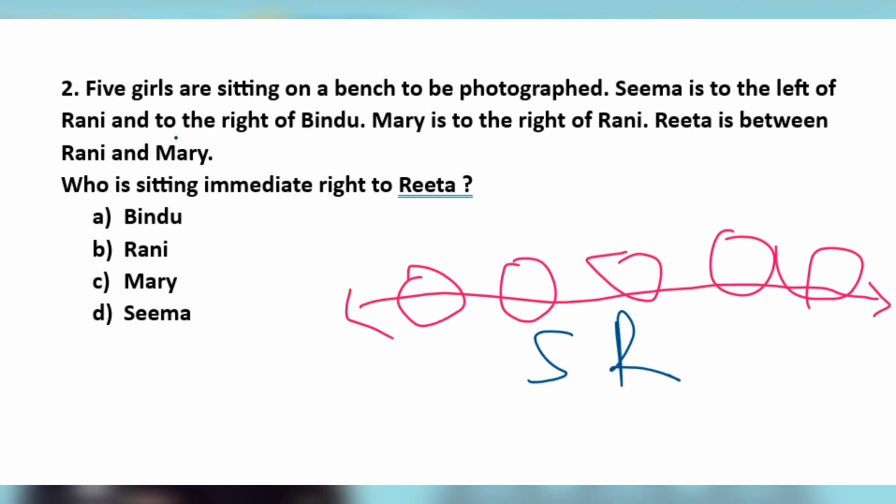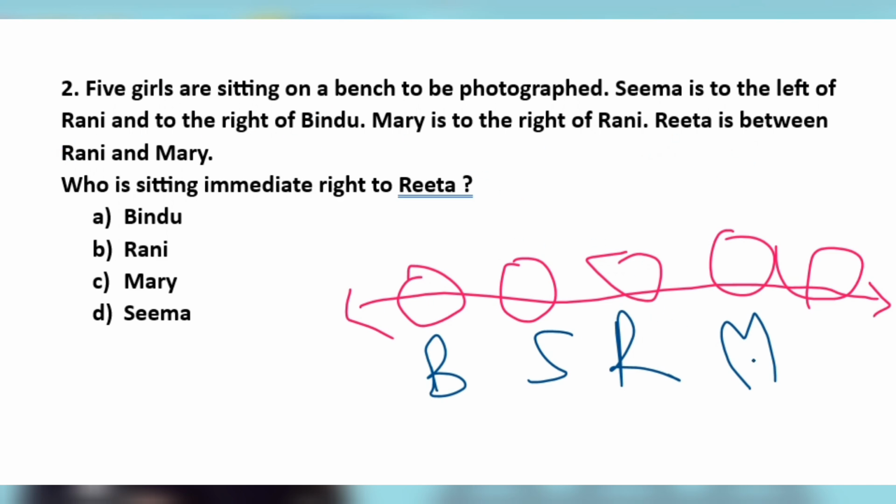And Bindu, Rani, and to the right of Bindu. And Seema is to the right of Bindu. Mary is to the right of Rani. Rita is between Rani and Mary.